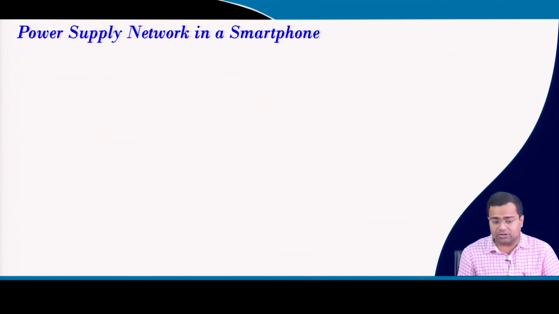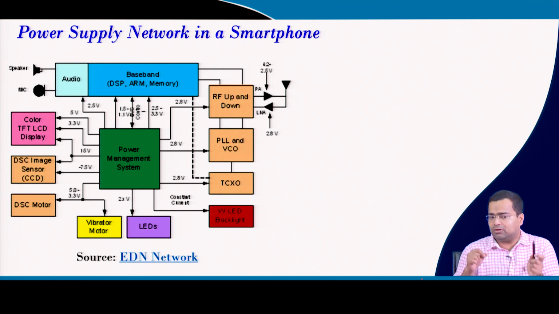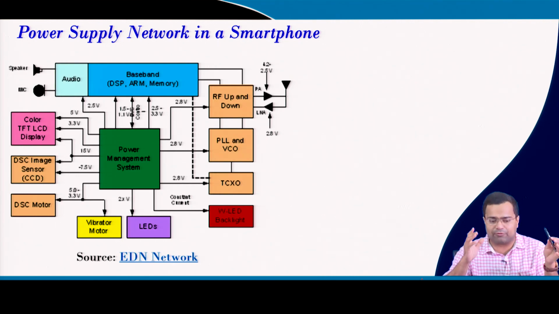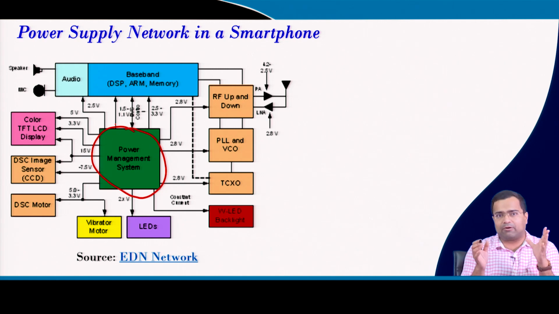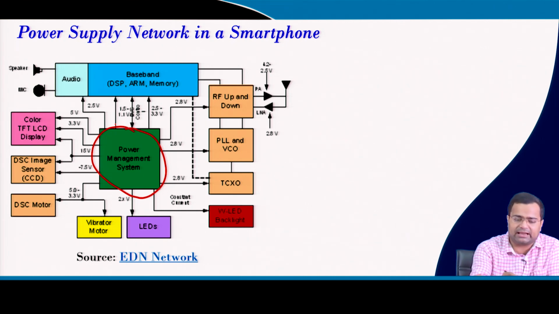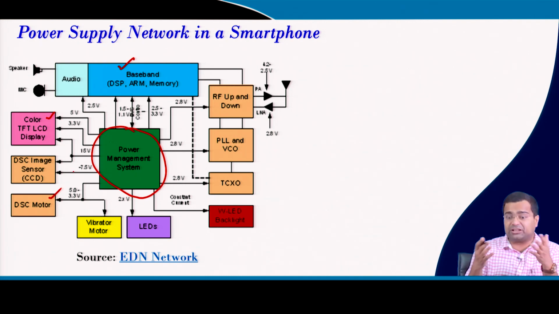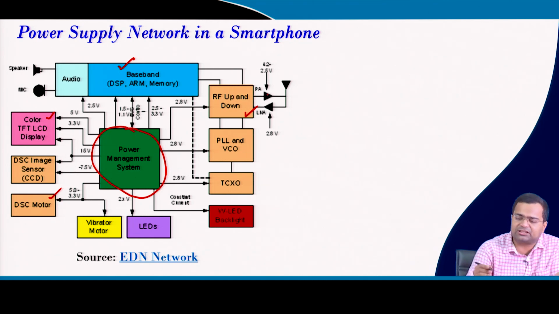So, if we try to visualize the power supply network in a smartphone, it definitely has a power processing unit, a power management unit, which processes power from the input, which is the battery. At the output there are multiple units like the display unit, various sensor units, DSP units, the computational block, the signal processing block, then a motor for vibration, then RF transmission.